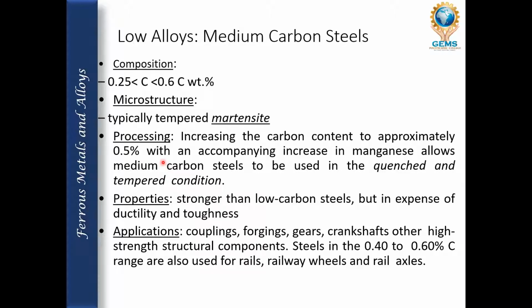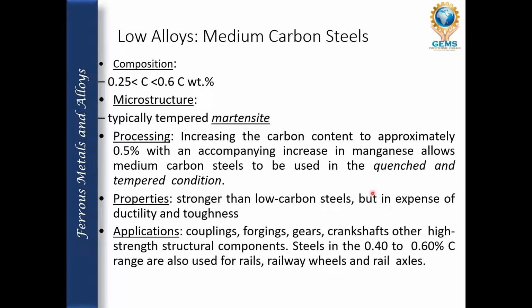These medium carbon steels have a carbon content ranging up to 0.6%. The ductility decreases because of the increased amount of carbon. Increasing the carbon content to approximately 0.5% with an accompanying increase in manganese allows medium carbon steel to be used in quenched and tempered conditions.